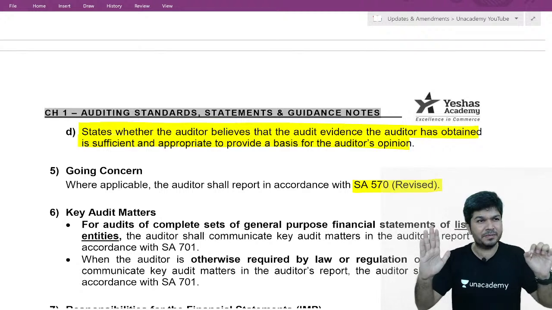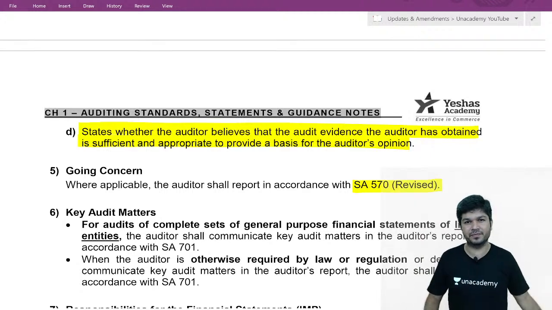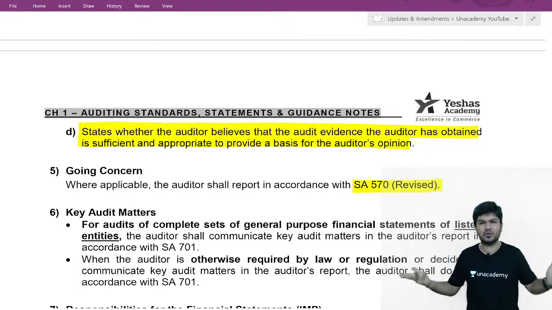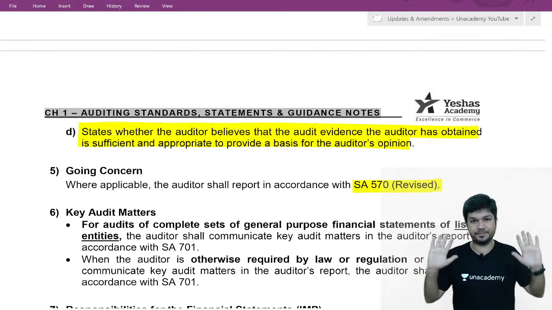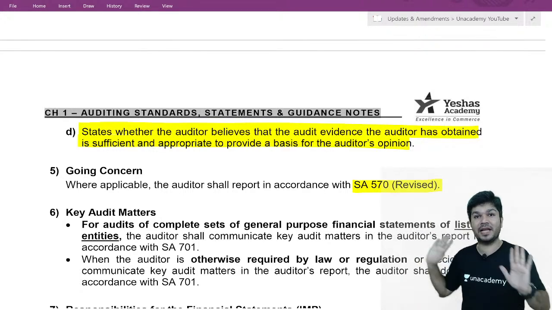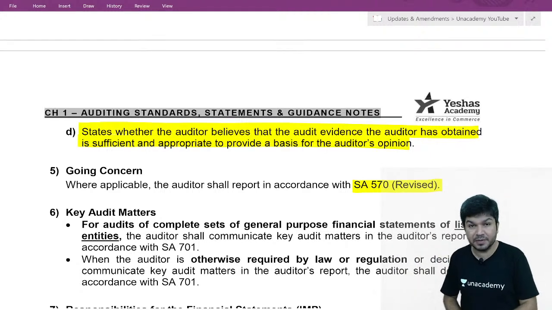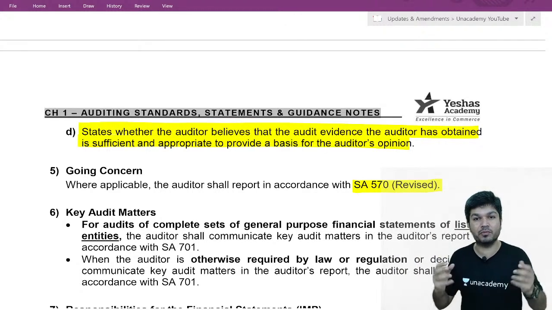Can I say the financial statement shows a true and fair view? They've clearly written it in the financial statement. The financials are showing a true and fair view. I will give a clean report. There's nothing wrong in financials. They've aptly disclosed it in the financial statement. I'll give a true and fair view, clean report. But the matter is very important.